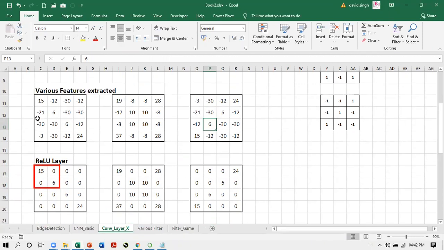See, you compare these two. -12 is converted into 0, -30 into 0. So you see only 0 and positive numbers. This is done to suppress the unnecessary features in the image. The unnecessary features in the image are removed so that a lot of computation is not unnecessarily done by the computers.